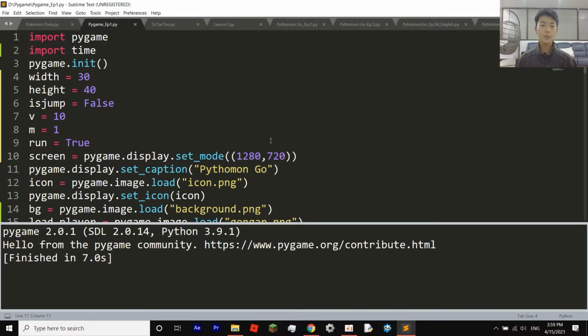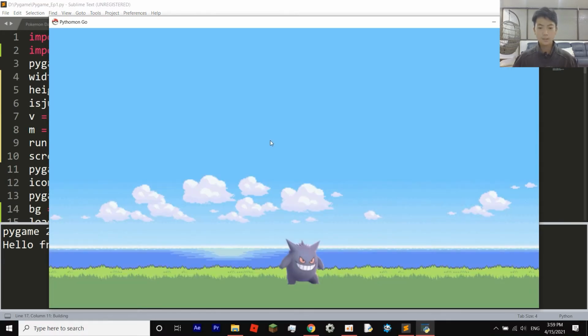Today I'm going to be starting Pygame, and today's Pygame is nothing much really, it's just this. So this is Gengar. If you didn't know, he's a psychic and ghost type. So it's just jumping around and walking on a map. I know it's nothing much, but I mean, it's the beginning.